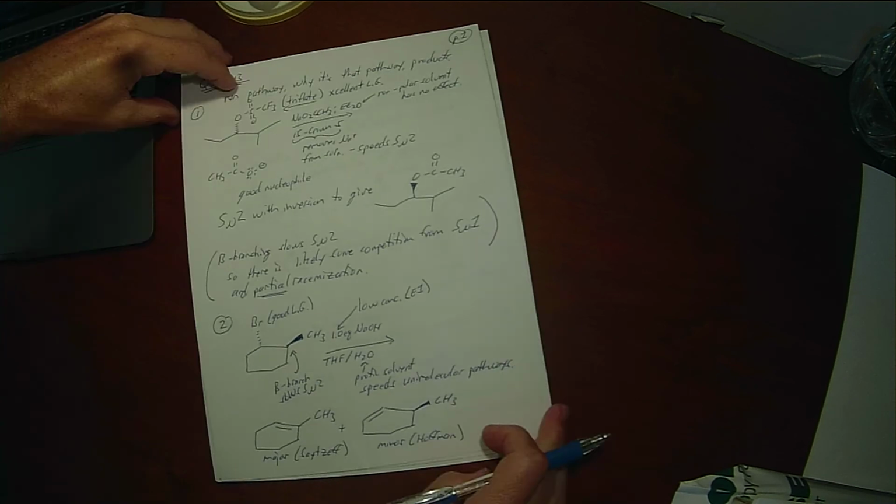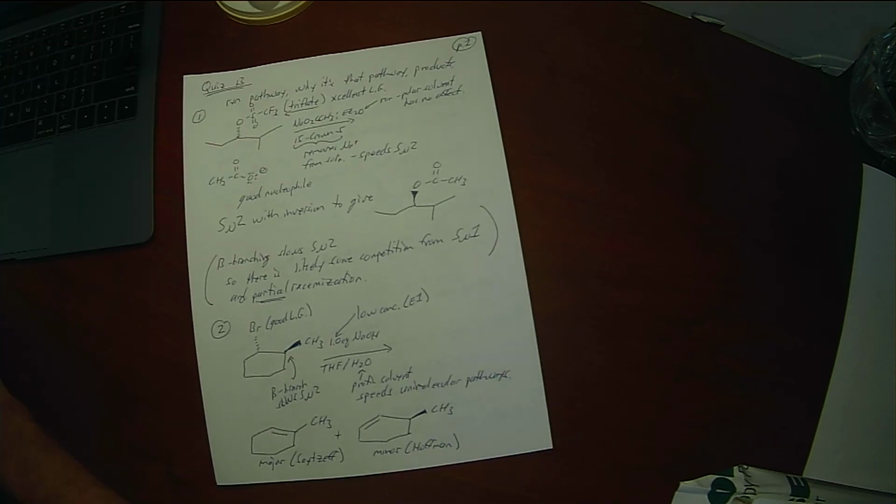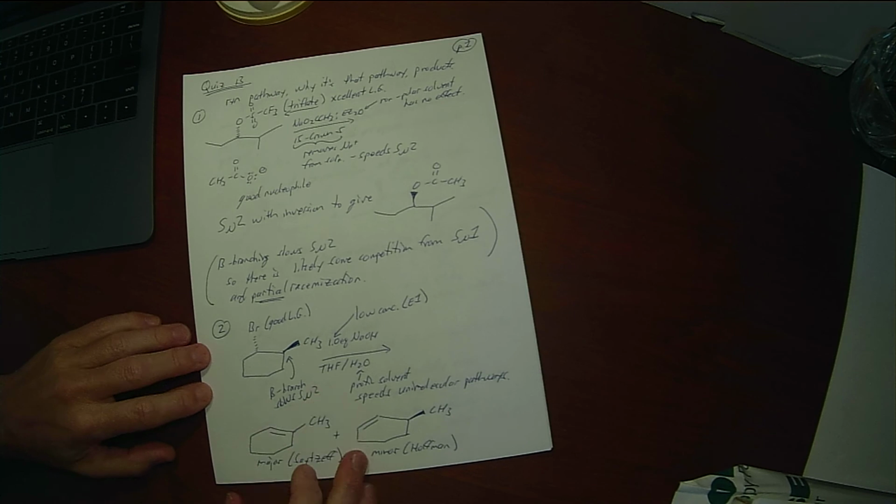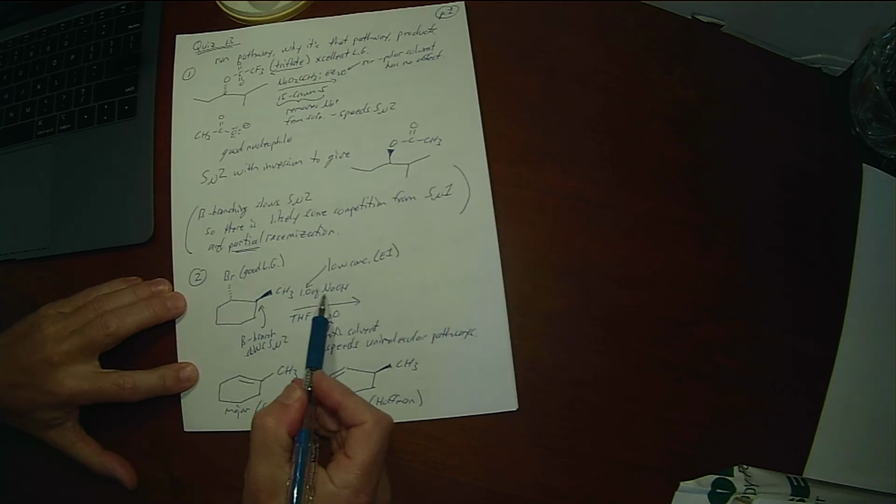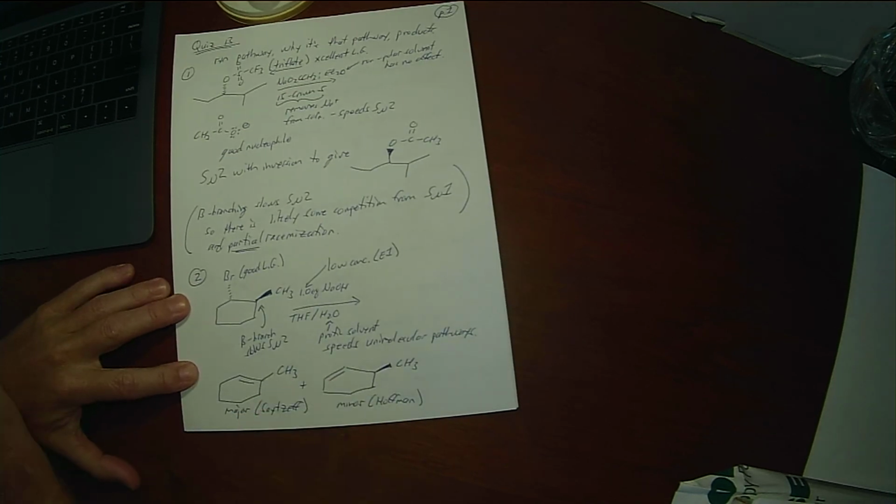So that leaves us with SN2, SN1, and E1 as possibilities. When you see one equivalent of sodium hydroxide, that's usually your tip-off that that's an E1 elimination. It's a good base, but it's in a low concentration. So reaction 2 was the E1 elimination.